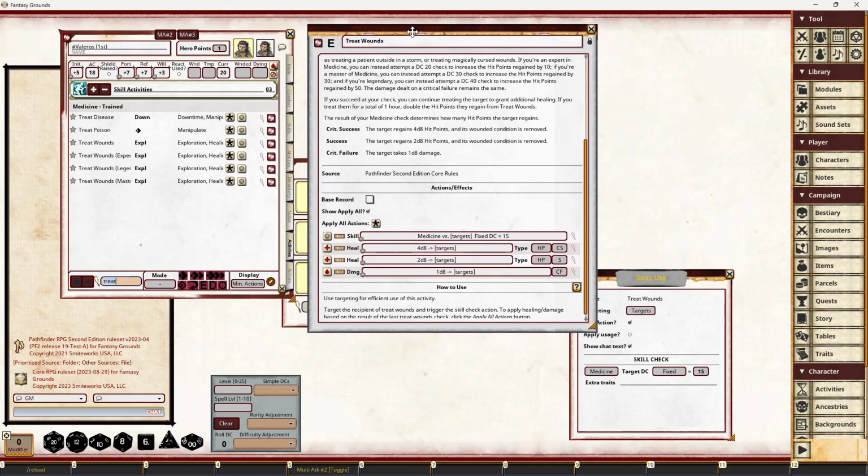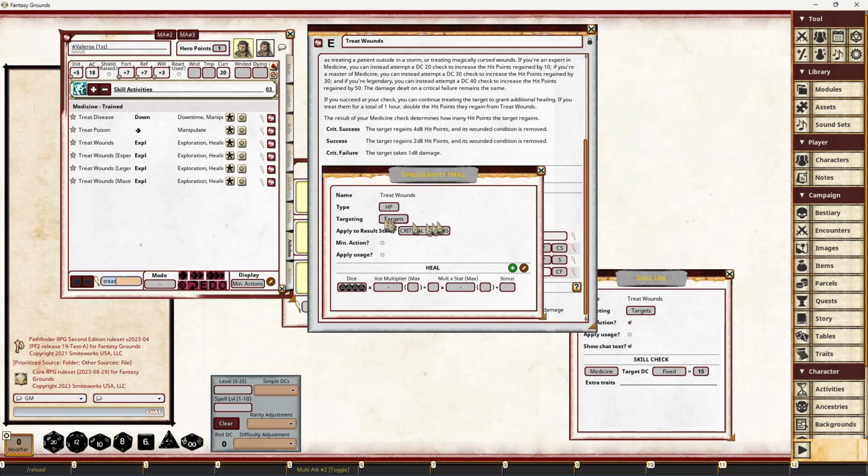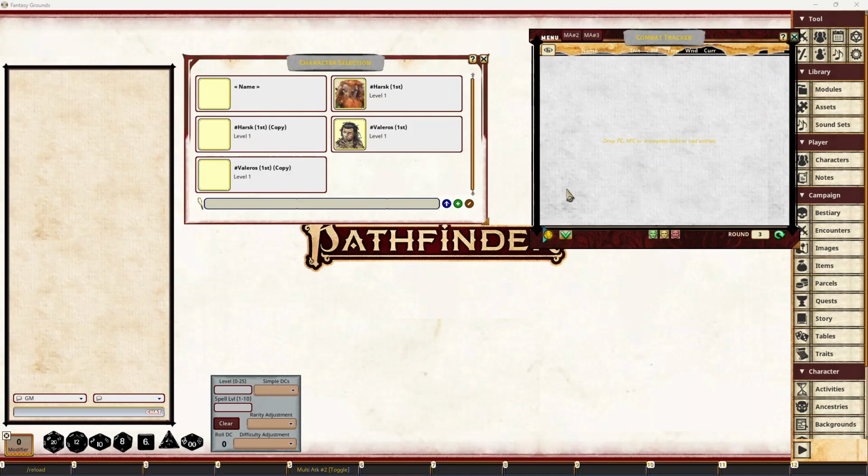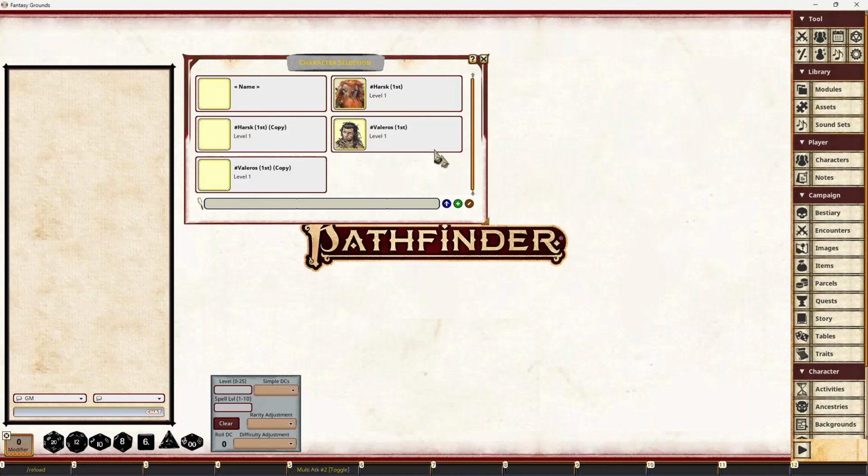Because what we see here is we have our skill check, DC 15, and then we have a heal check 4d8, which is tagged with the critical success result state. So that will only be applied against a critical success. A normal success does 2d8, and a critical failure does 1d8 damage to the target. So we can roll, and then we can click the apply all actions button, and that will apply the relevant action based off the result of the actual check. So let's see that in action.